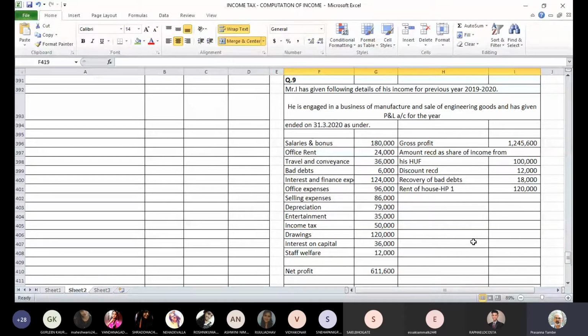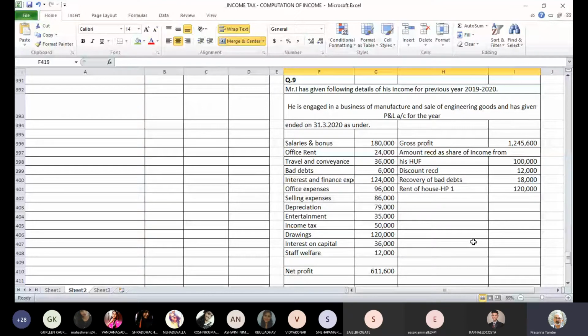After the HUF pays taxes, the leftover portion of income can be distributed between the members. Karta will decide how to distribute this because it is not like a partnership where you have fixed share of profit. So Karta will decide. And then this amount, when it is received by the member of HUF, it will not be liable for tax. The exemption is available under section 10(2). So there is no taxability of this 1 lakh rupees. We have to give the exemption related note.